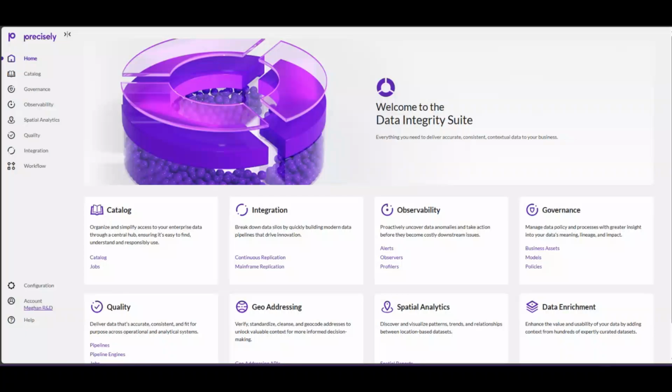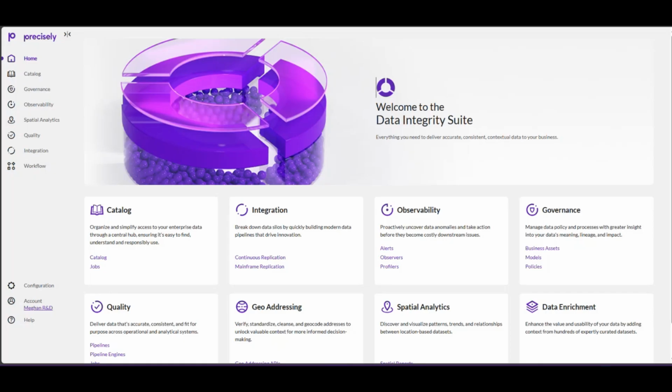Data is one of the most valuable assets a company has, but without trust and accessibility, its potential can be wasted. Let's imagine you're assessing risk exposure in a region prone to wildfires. Let's say you're interested in the Southern California region following recent events. In order to do this, you'll need reliable data to understand which areas are most at risk. But if your data is incomplete, inaccurate, or lacks context, your analysis could be misleading.